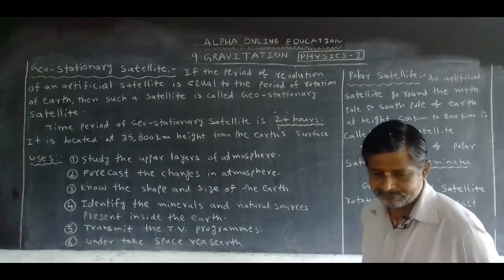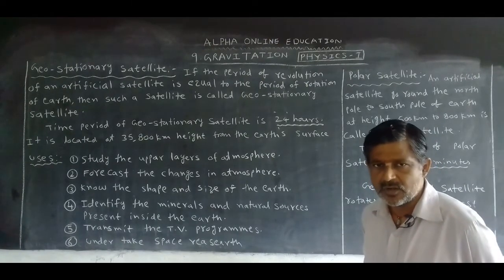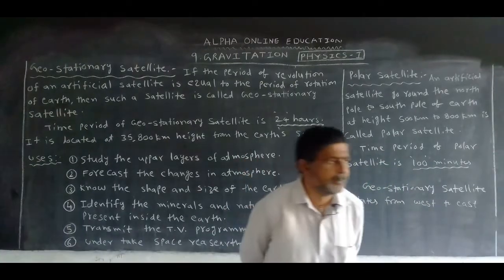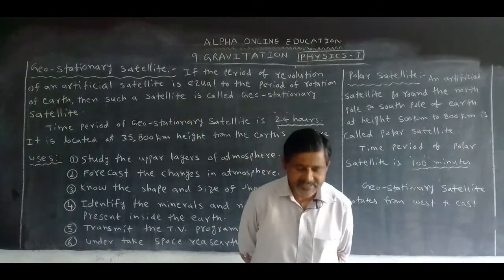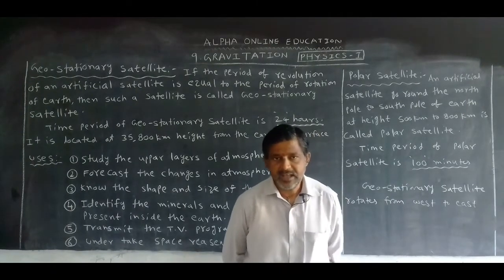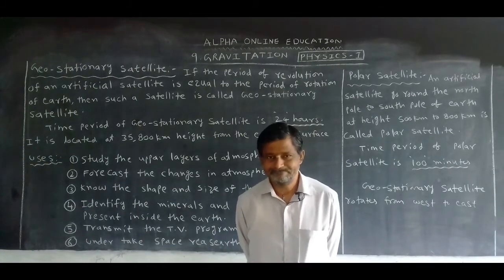Satellites. That which revolves around the planets is called a satellite. But the Earth has one natural satellite, that is the moon.